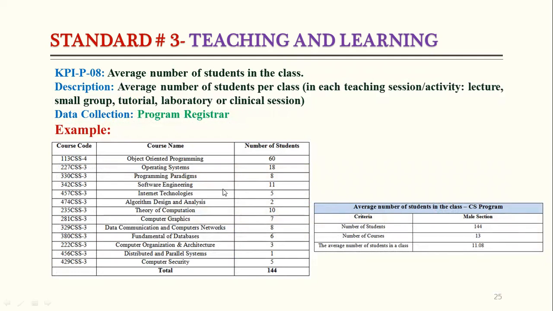That is average number of students in the class. This is also very easy to calculate. So data we can collect from the program registrar. So this is one example. Let's suppose these are our courses, and we can take the data from the program registrar on how many students are registered. Okay, so then suppose in male campus the total number of students we have is 144, and the number of courses we have is 13. So the average we get here is 11.08. So it's very easy to calculate the average number of students in the class.